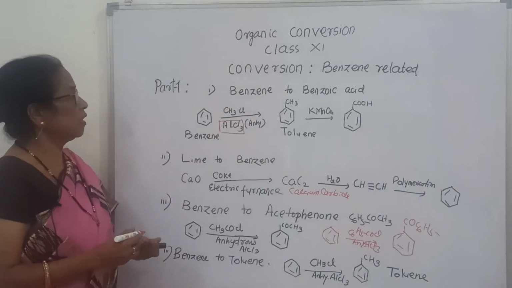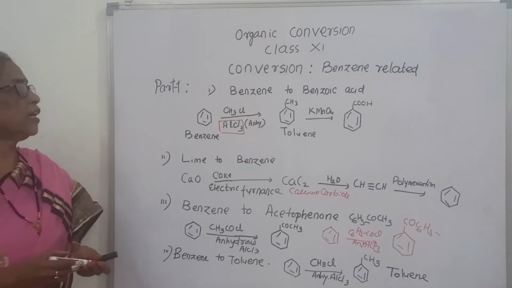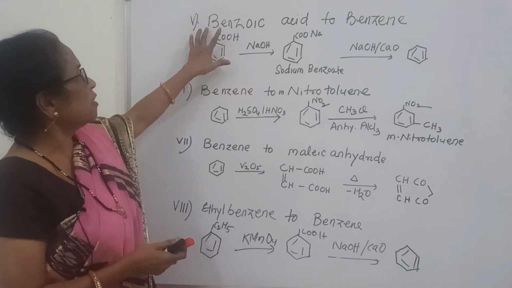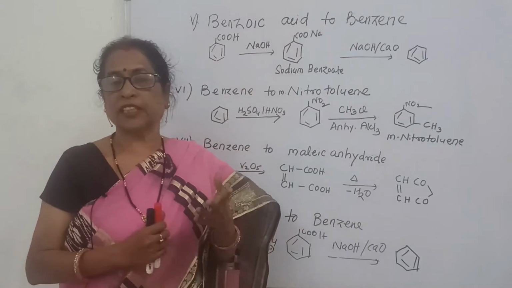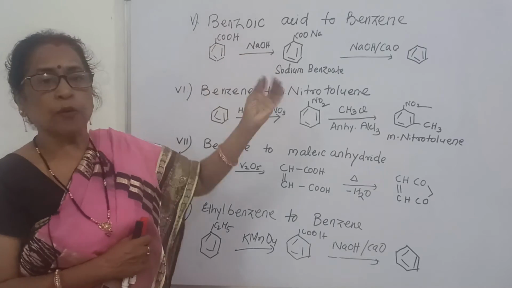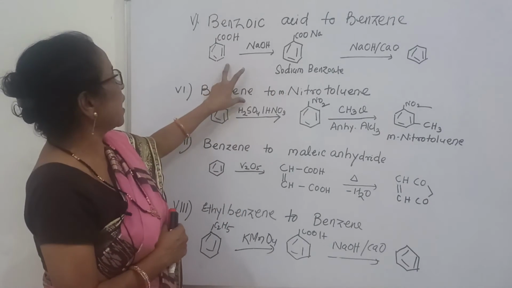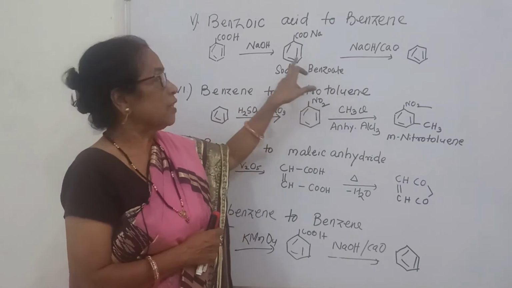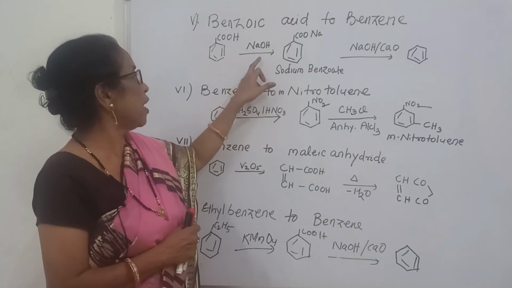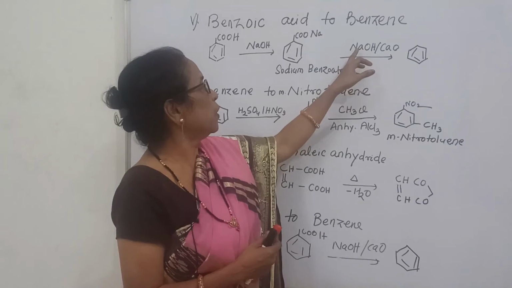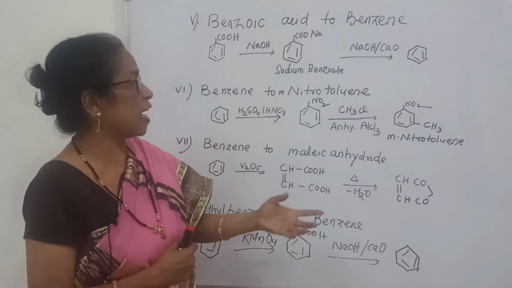And we will proceed with other reaction conversions related to benzene. Now the reaction is benzoic acid to benzene. What is the conversion? That means the acid group should be removed. You take benzoic acid, then sodium hydroxide, then it changes to sodium benzoate. That means the acid when treated with sodium hydroxide forms a salt, sodium benzoate. Then you fuse with sodium hydroxide and calcium oxide, then you get benzene.